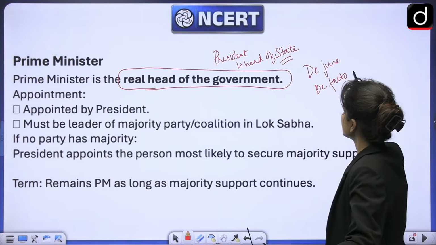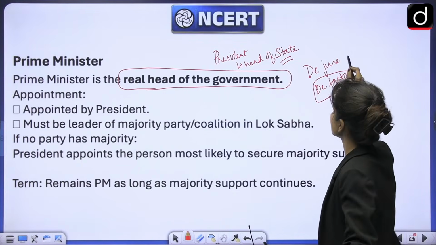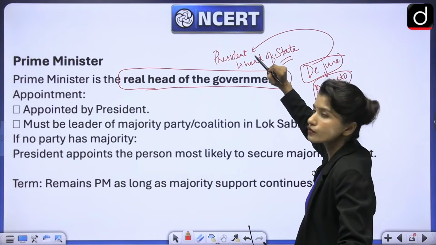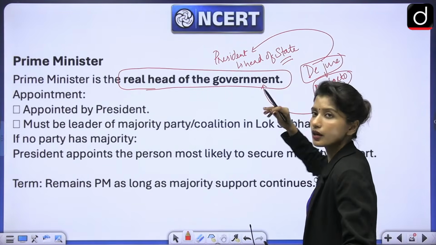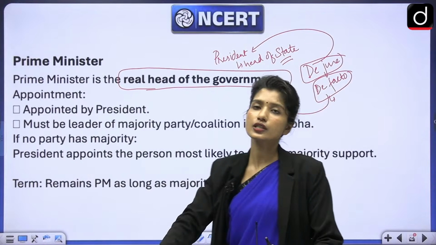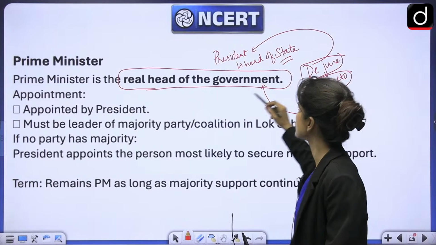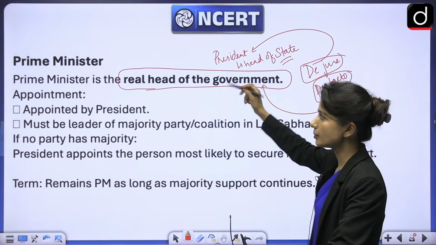So the term de facto means in fact, in actuality, in practice, and de jure means by law. So by law, the term de jure is used for the president, the head of the state, and de facto, the actual person who is taking care of day-to-day activity, is the Prime Minister. So if you are asked which is the de jure head, that would be the president. De facto head, that would be the Prime Minister.